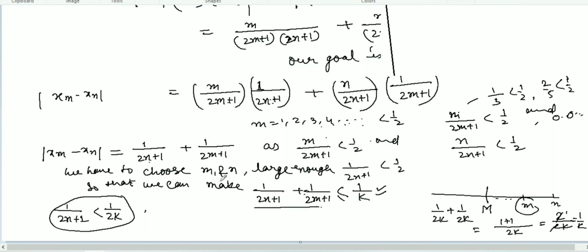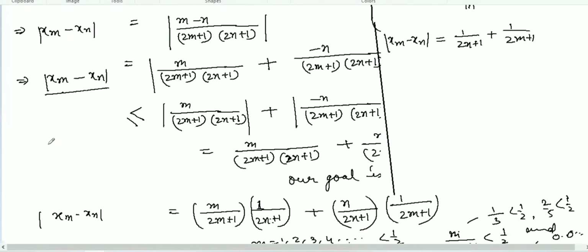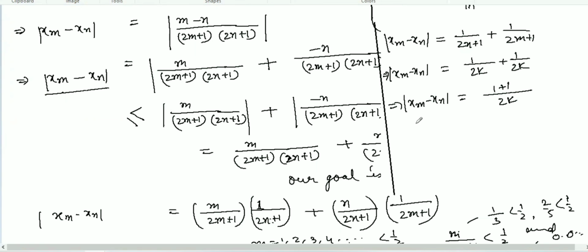Parallelly, write xm minus xn, we have taken 1 over 2k plus 1 over 2k. So xm minus xn is equal to, take 2k, 1 plus 1. Our goal is to prove this less than.